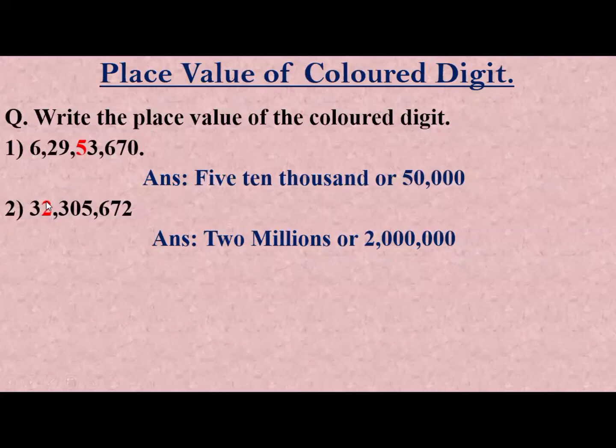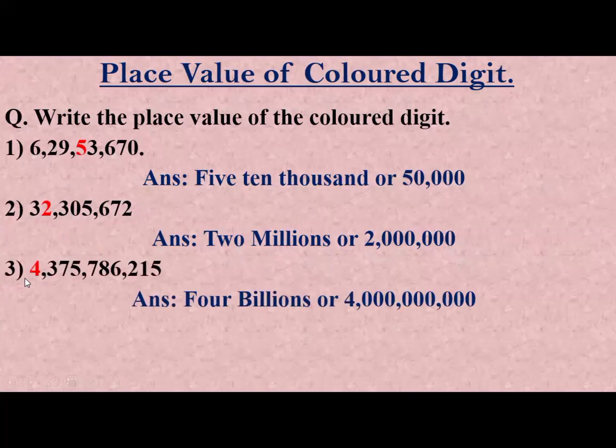So the place value of 2 in this number is 2 million because 2 is in the million place. So we write here 2 million, and we also write 2 million in figure. So we write 2 million comma, then we write 000 for thousand group, then we put comma, and then we write 000 for unit group.